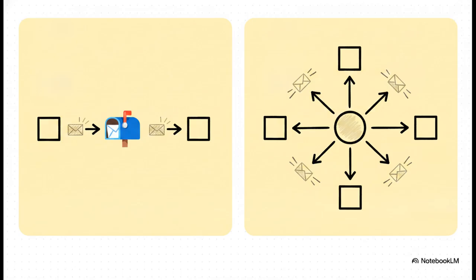A publisher sends a single message to a topic, and then multiple different subscribers can receive their own unique copy of that exact same message simultaneously. It's an incredibly powerful broadcasting architecture. It literally allows you to plug in entirely new backend services later on without ever having to touch the original publisher code.